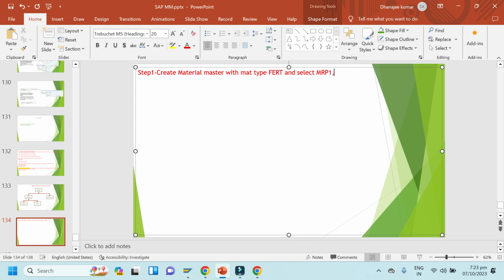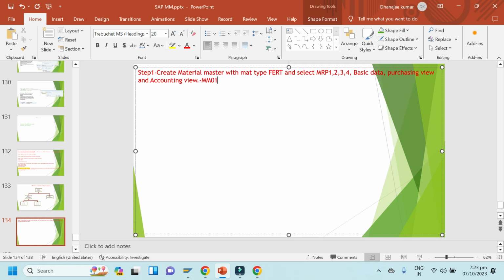So in which T code can we create material? MM01.